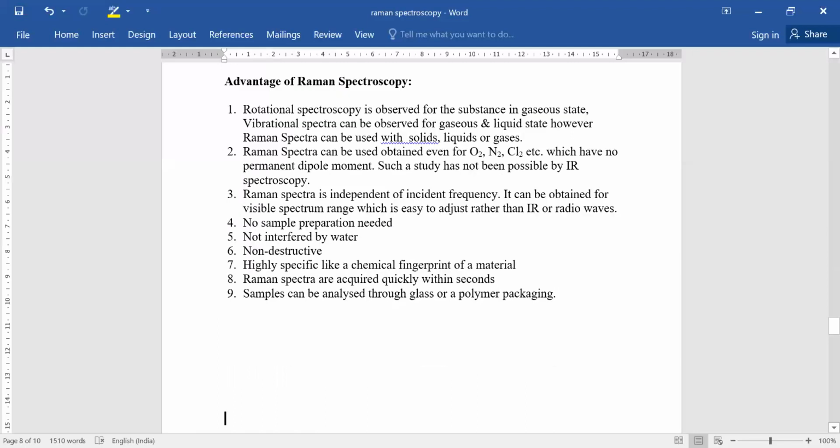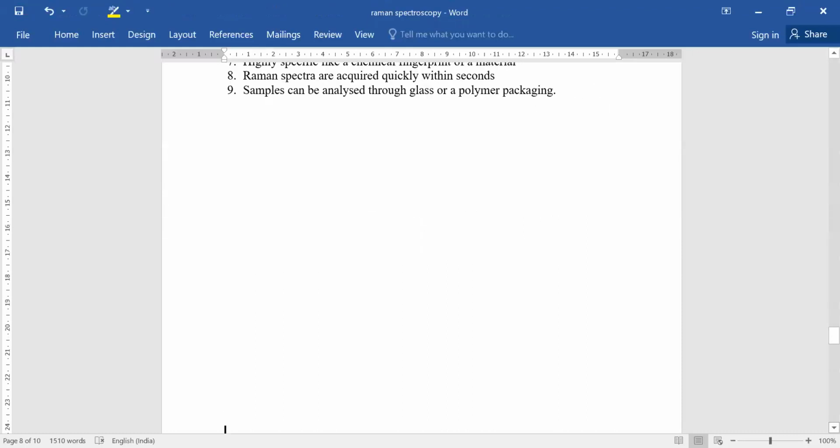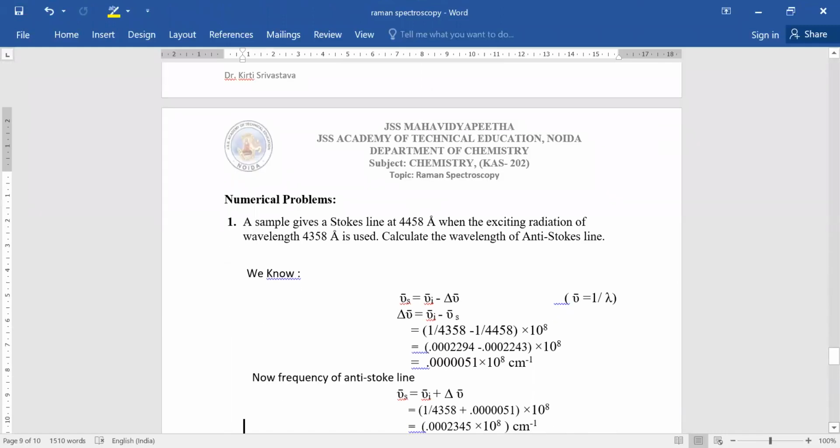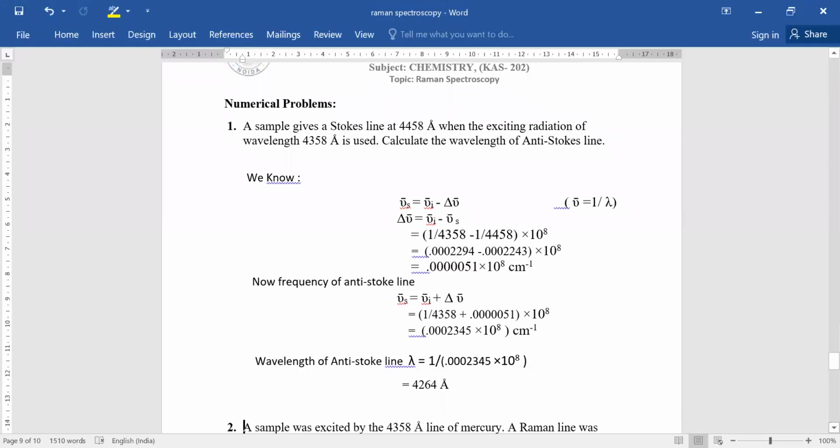Also, in this case, we can use water, that is the universal solvent. In other types of spectroscopy, we are not able to use water, but here water produces no interference. That's why we can use water as the solvent. It is non-destructive, and it is also highly specific, like a chemical fingerprint of the material. So there are many more advantages of Raman spectroscopy. Now here I also discuss some numerical problems based on Raman spectroscopy.